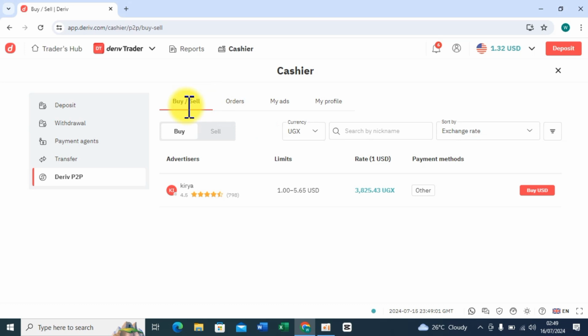Okay, so if I go to P2P, you can see buy and sell. On buy, I have only this one, and the other one I trust so much is not there. It's called Morris 01, so it's not appearing here. The rest of the ones I use are nowhere to be seen here. So that's why I'm always limited with options, and I only have to wait for that guy I trust. The others, they are normally scammers. All right, so let me just get back to deposits.